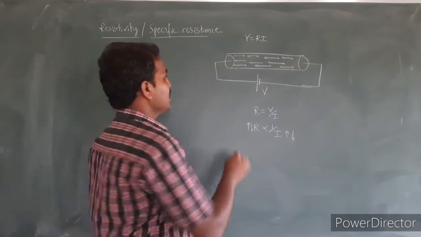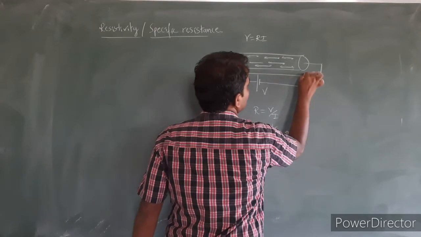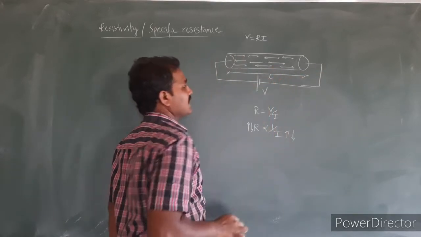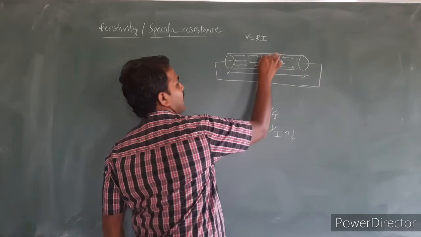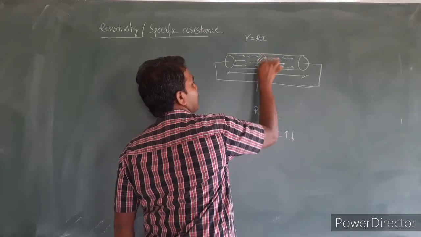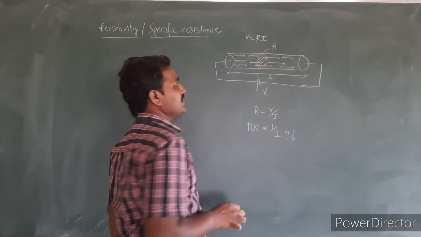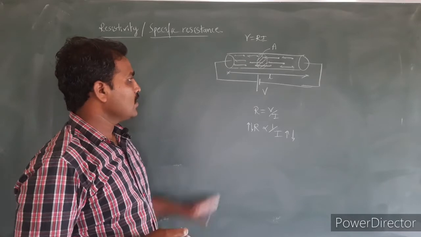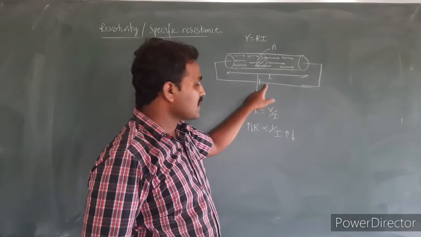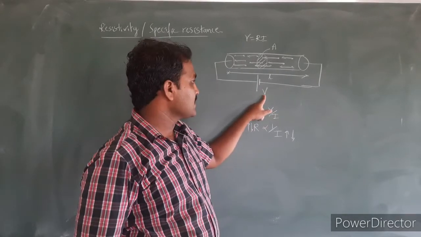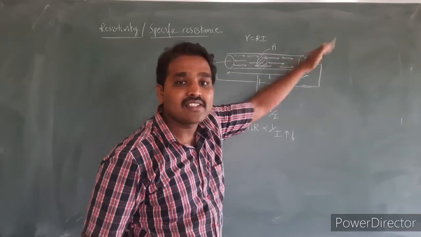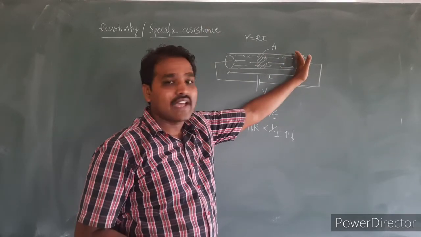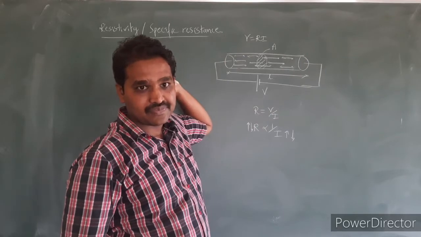Now let us consider the length of this conductor. Let the length of the conductor be L and the cross sectional area of this conductor be A. What happens for the constant voltage? Let us consider the supply voltage is the same. If I increase the length of the conductor, these electrons have to travel more distance.